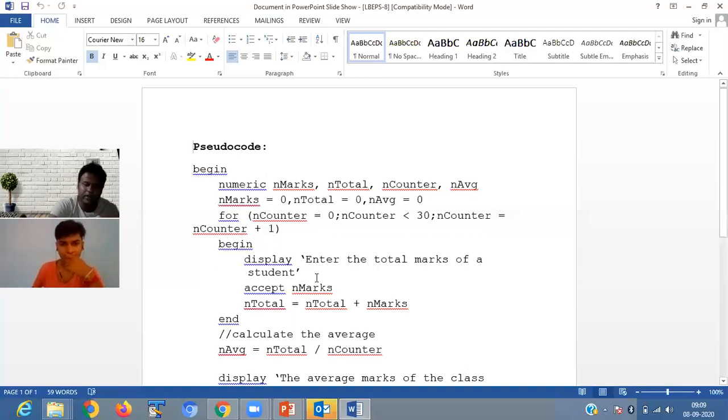So you have to accept the mark of the student. Then you store it, you total it: total plus mark. The values you are accepting, you have to total them.